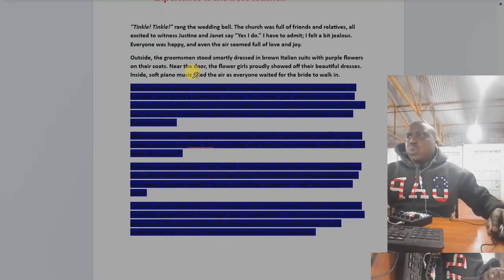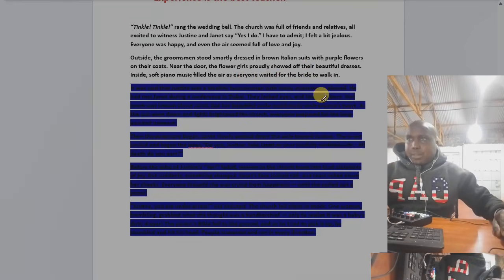Outside, the groomsmen stood smartly dressed in brown Italian suits with purple flowers on their coats. Near the door, the flower girls proudly showed off their beautiful dresses. Inside, soft piano music filled the air as everyone waited for the bride to walk in.